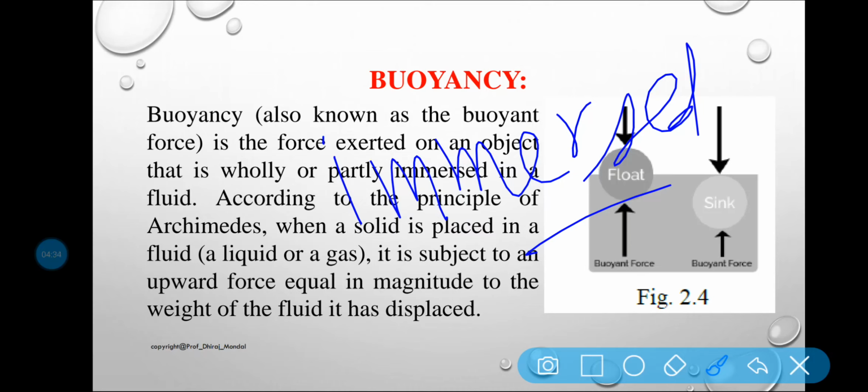Again I am telling you, when a body is immersed in the fluid, an upward force is exerted by the fluid on the body. This upward force is equal to the weight of the fluid displaced by the body, and is called the force of buoyancy, or simply buoyancy.